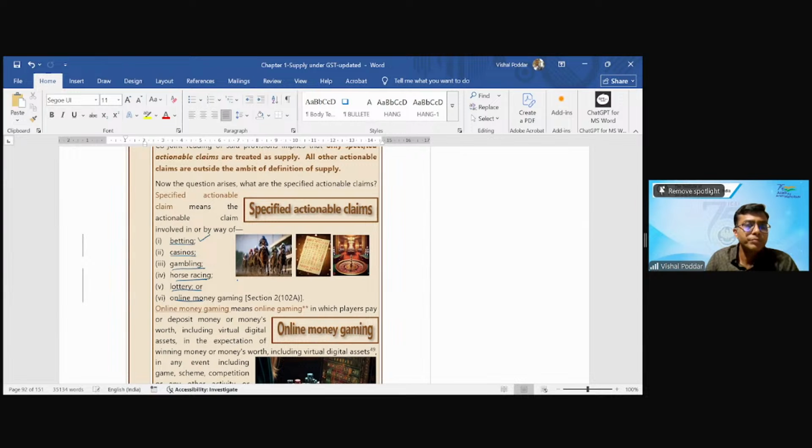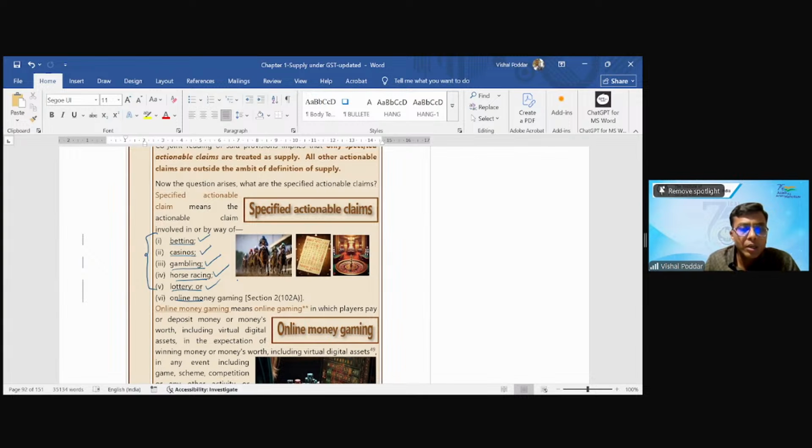So betting, going to casinos, gambling, again putting a bet in case of horse, which is called horse racing, or buying a lottery ticket. Now, all these are different forms of betting and gambling, what we in income tax call winnings, right?